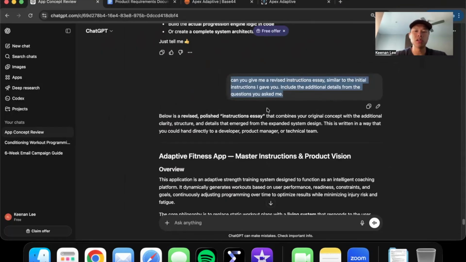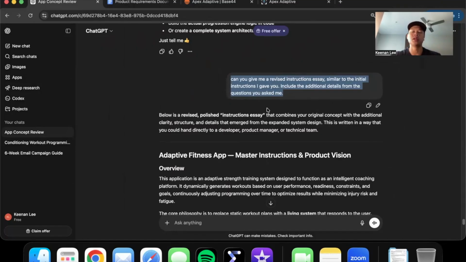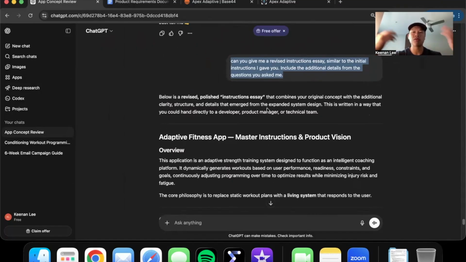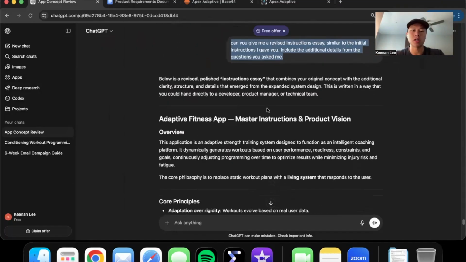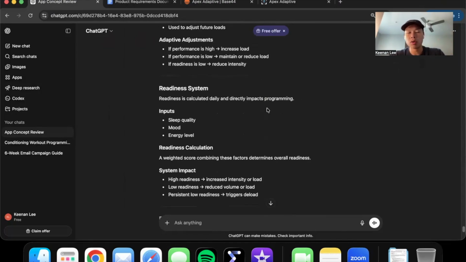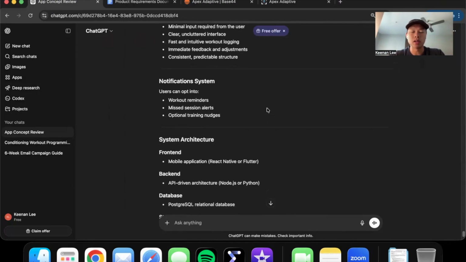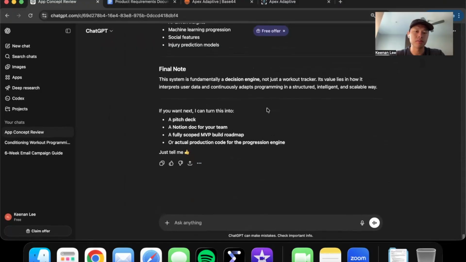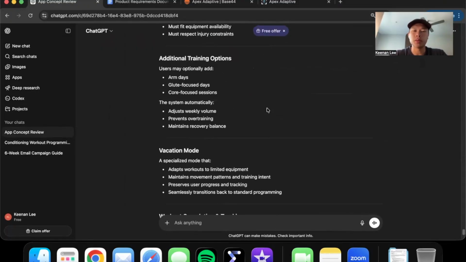This is similar to the initial project document that they provided, but it was more bullet points and less description. So I wanted the description of the flow of the workout and how it was going to turn out, and that's exactly what they gave me. I know it's still a lot of bullet points, but it's a little more descriptive and a little bit longer as well. Okay, so that's the end of ChatGPT.